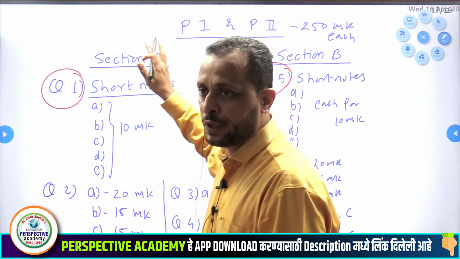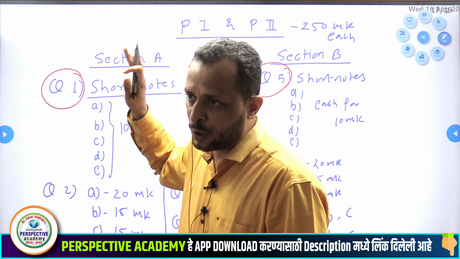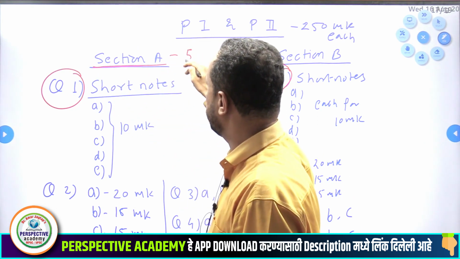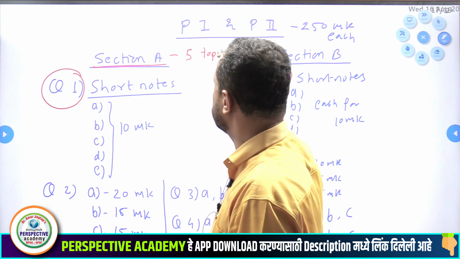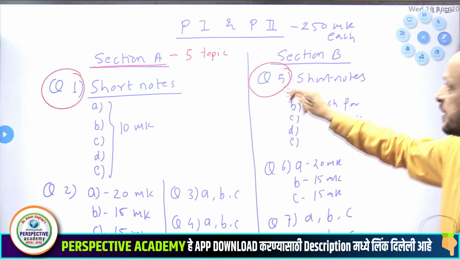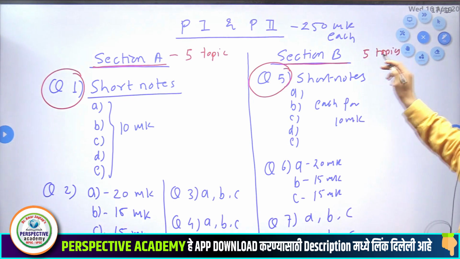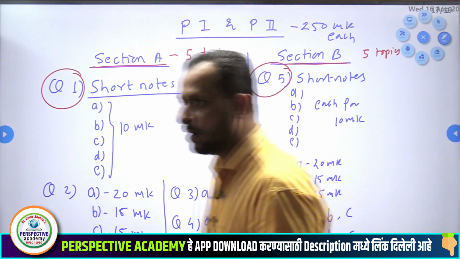Now try to understand one interesting thing. In paper 1 we have 10 topics, paper 2 has 10 topics. So section A will be based on 5 topics of physical geography. Section B will be based on the remaining 5 topics. Automatically those get divided.